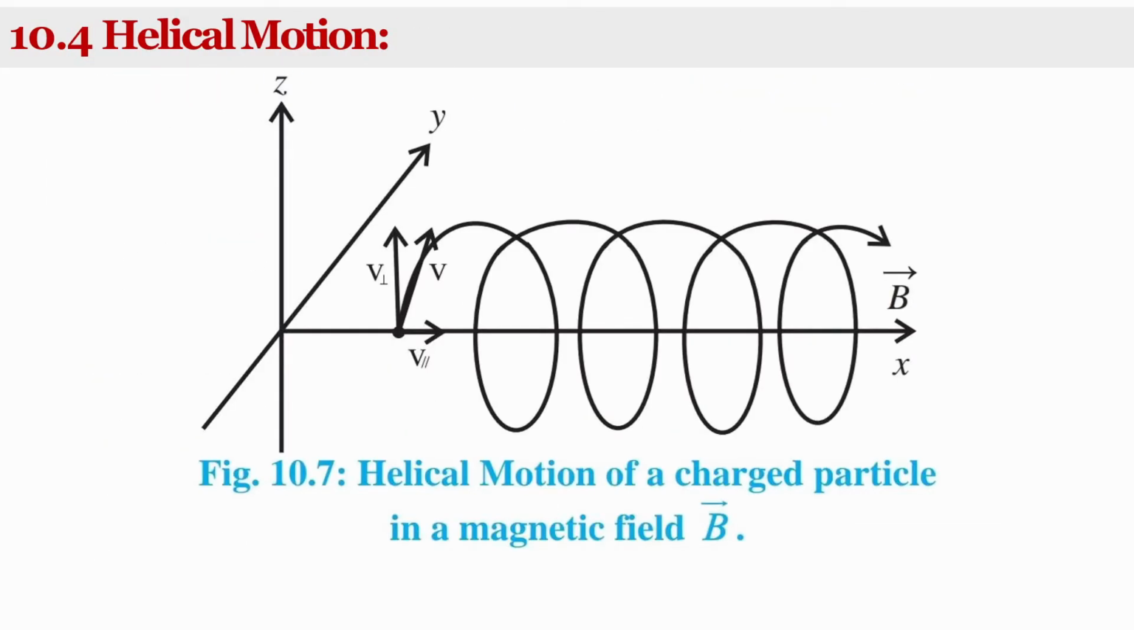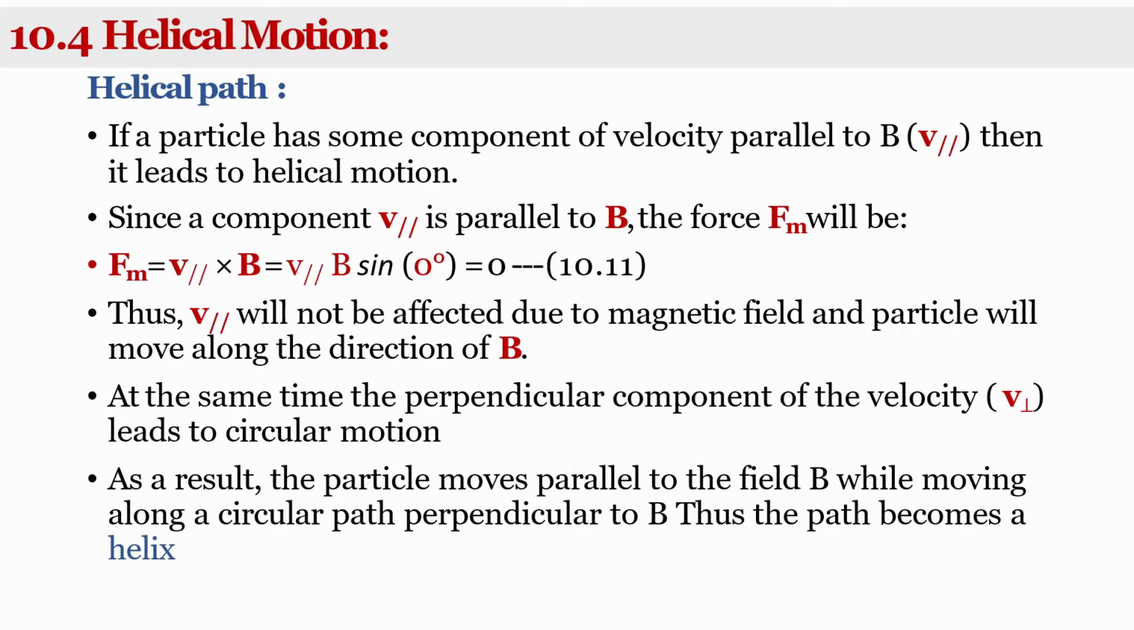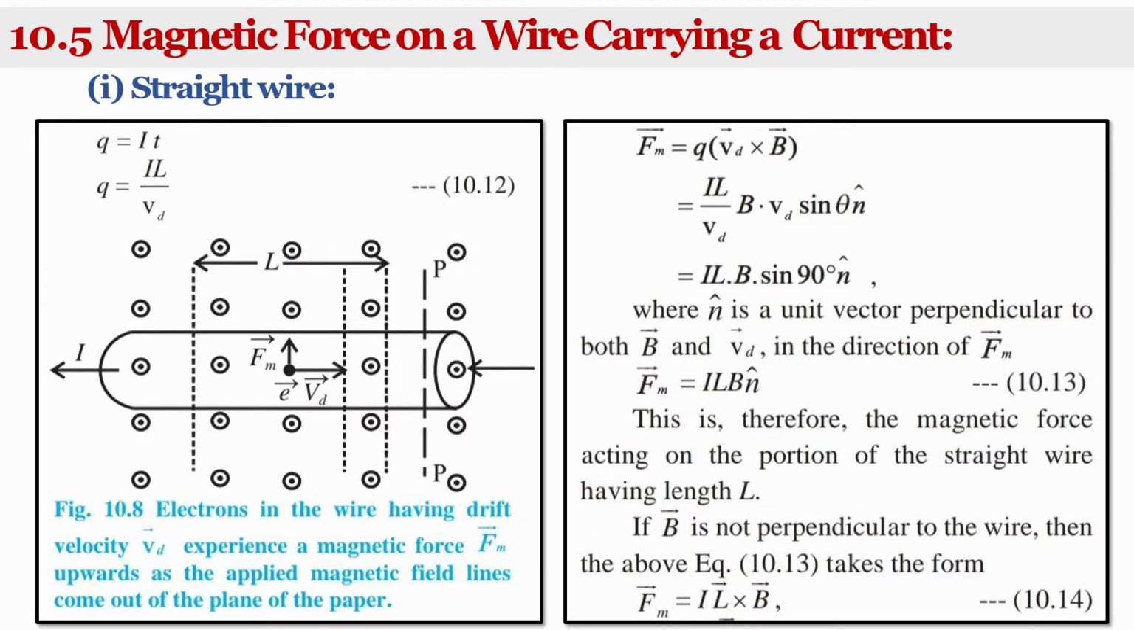Next part is the helical motion, that is the expansion for the helical path. These topics are omitted from our syllabus, so we'll directly see the next point, that is magnetic force on a wire carrying a current.